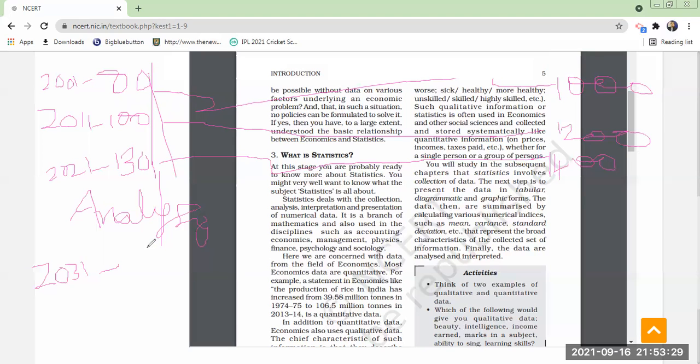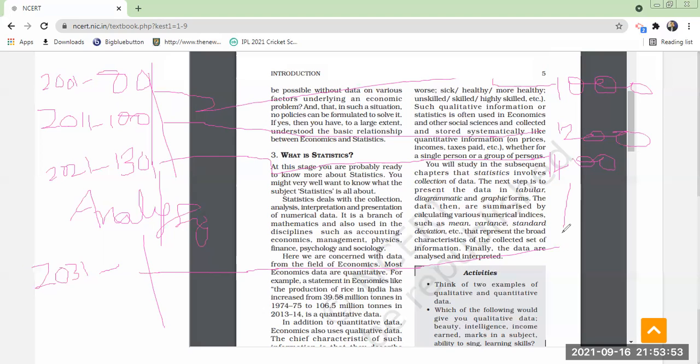Based on the previous data, you are going to estimate the future requirement. Based on the population, you are going to calculate what your agricultural production should be, how much you should produce, how much is sufficient for the population. Did you understand? Yes, sir.